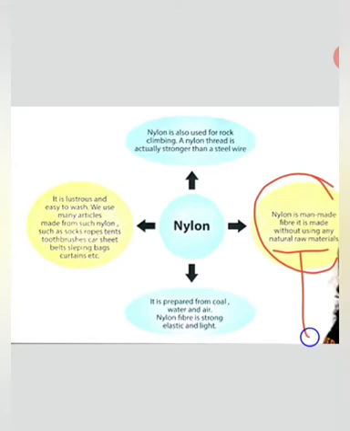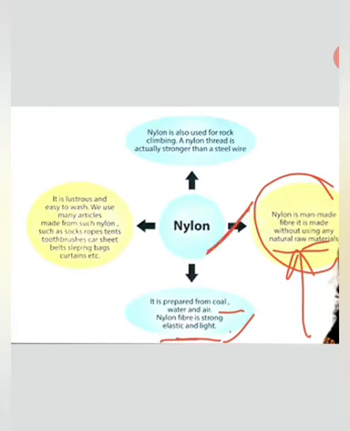But in nylon, none of the things used are natural raw materials. It is prepared from coal, water, air. Nylon fiber is strong, elastic and light. You might have seen somewhat stretchable. That is actually nylon. That's why it is written strong, elastic.